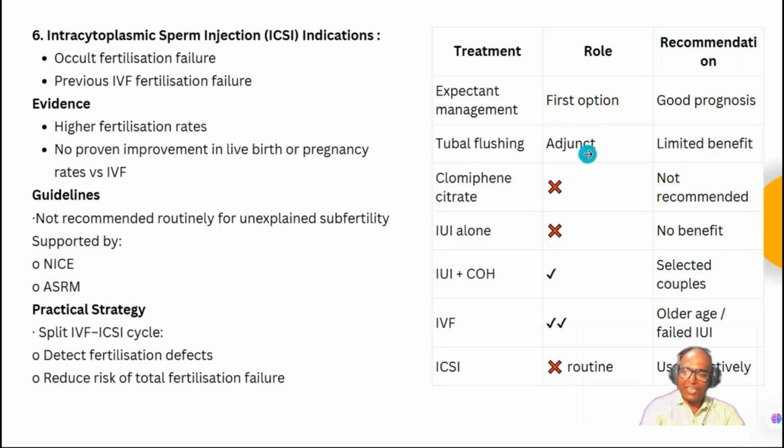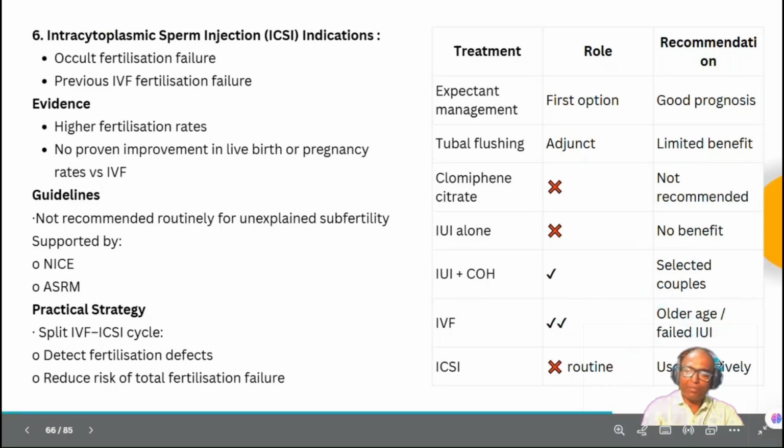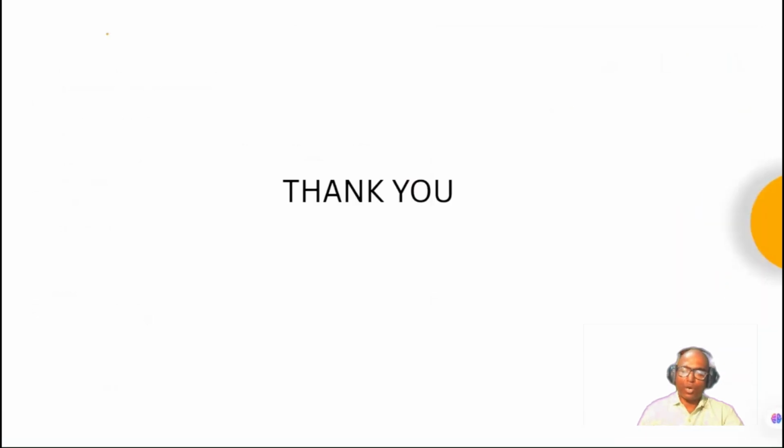Tubal flushing is an adjunct with limited benefit. NICE does not mention anything about clomiphene or IUI; this is the NICE recommendation. IUI plus COH in selected couples may be carried out. IVF in older and failed IUI patients, and ICSI is not routine but can be used selectively. So that finishes the TOG article about unexplained infertility.